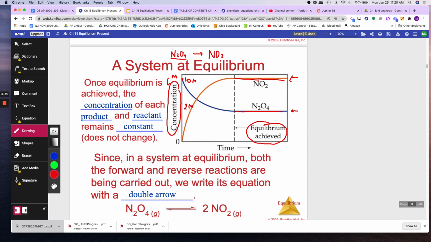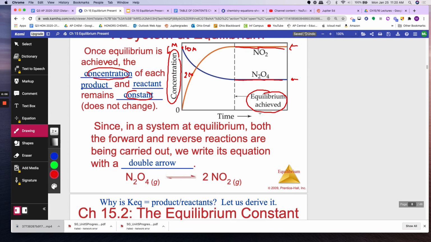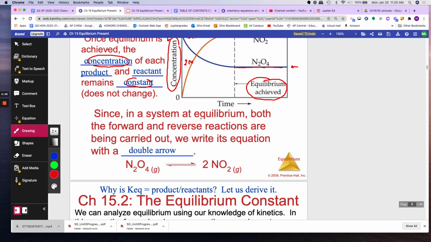It says once equilibrium is achieved, the concentration of each product is constant. It's no longer changing, it flatlines. Since in a system at equilibrium, both the forward and reverse reactions are being carried out, we use a double arrow written here.